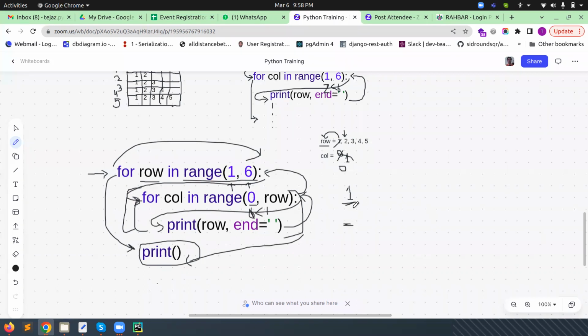Now, when the control comes to this line, it will again go upside. Now the value of row is 2. It will come here, and the value of column is 0. So what is the value of the row? It will be 2, so it will print 2 here. Again, the control will come here from there. I will explain this one more time. When we do the coding, it will be easy to understand. Initially, it's tough, the first time understanding these things.